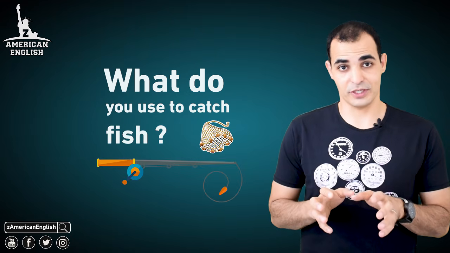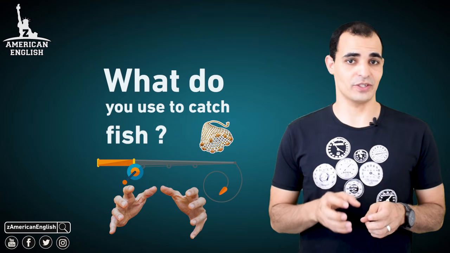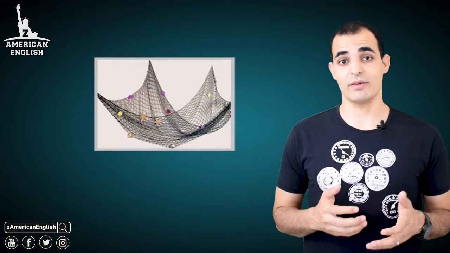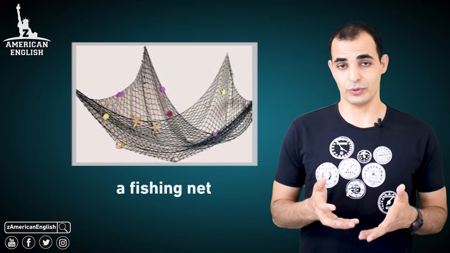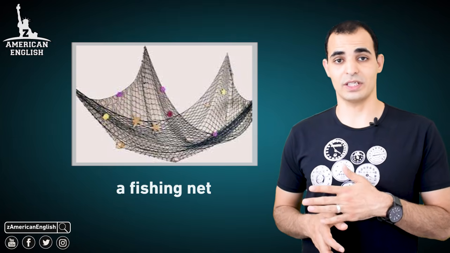What do you use to catch fish? You can't fish with your own hands, right? You can't catch fish this way. You need to use something. Maybe you can use a fishing net. Fishing net. Some people use fishing nets to catch fish. So this is a fishing net.